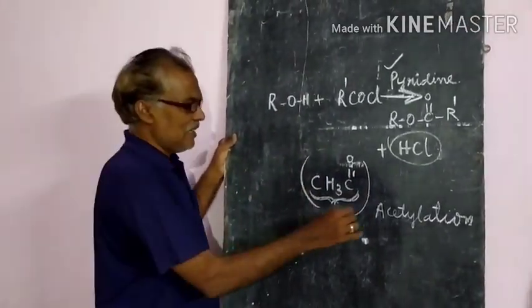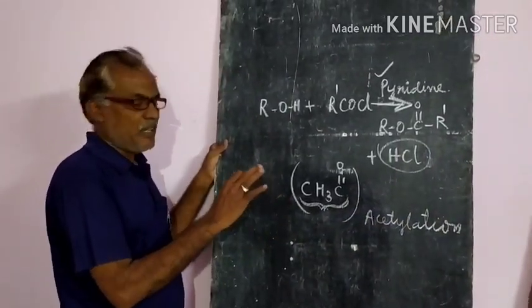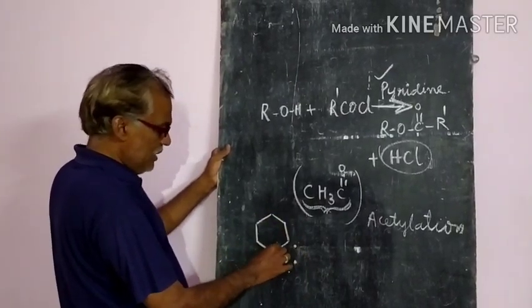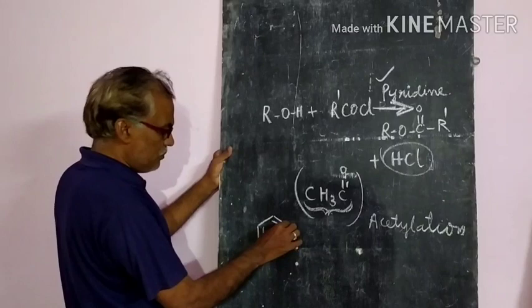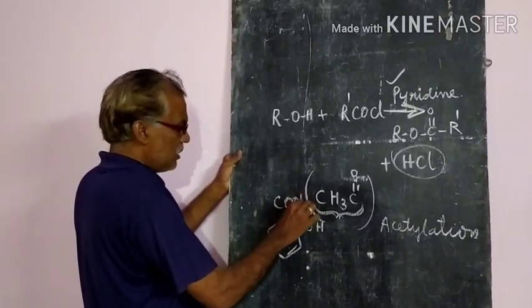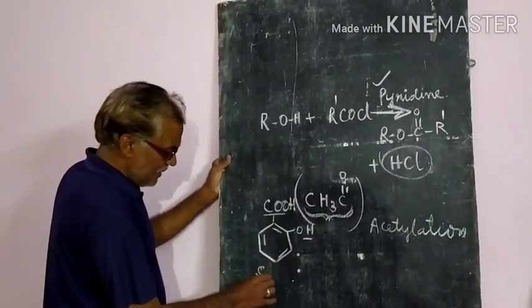One important example is salicylic acid. What is salicylic acid? Just observe it. An acid group as well as an alcoholic group are both there. This is called salicylic acid.